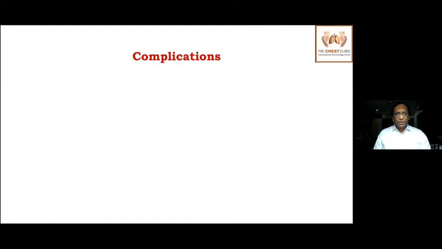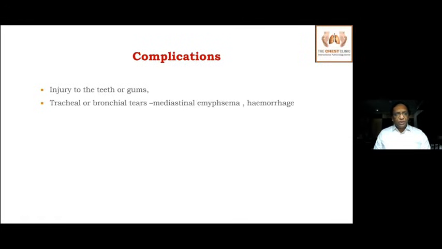So what are the main complications? The main complication is mechanical injury, either injuring teeth and gums during intubation, and also injury to the trachea or bronchus causing tears, causing mediastinal emphysema and hemorrhage, and thereby causing severe bleeding. So these are the main complications of rigid bronchoscopy.